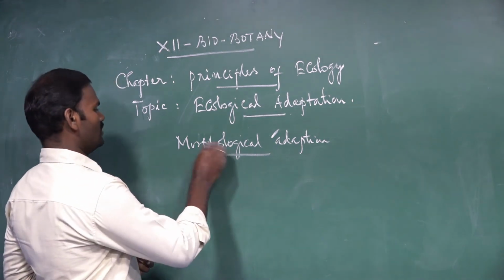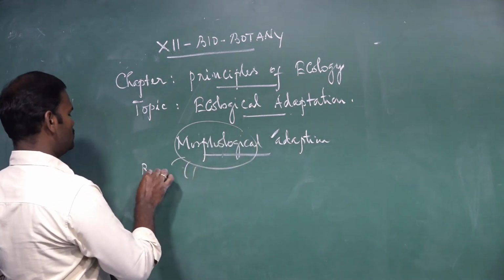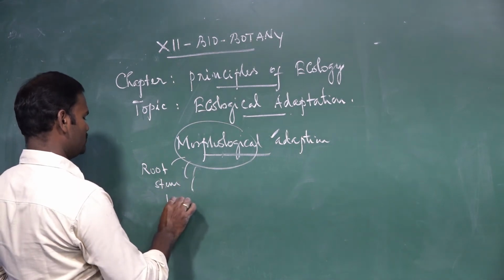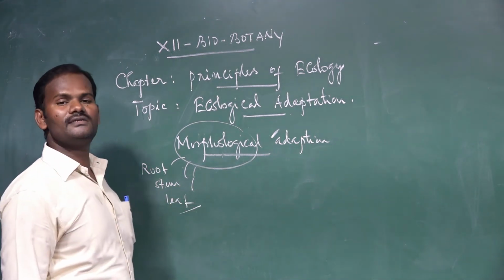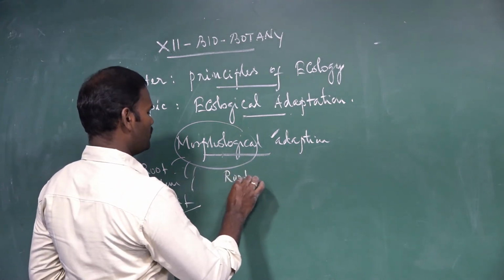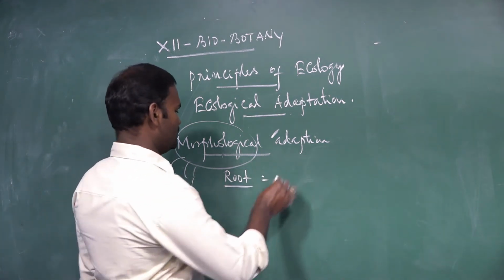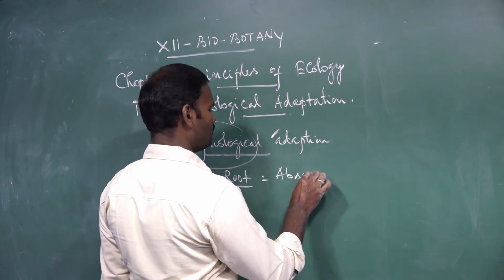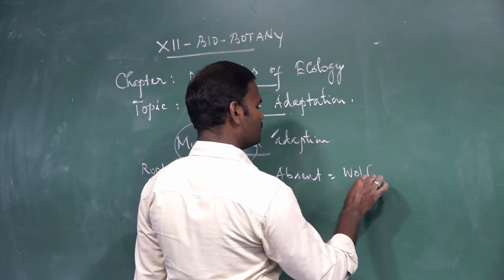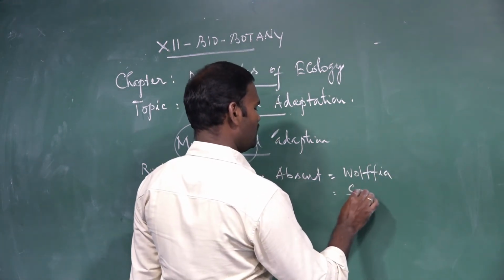These are called morphological adaptations, and in morphology we consider the root, stem, then leaf portions. These are the morphological parts of the plant body. If you take the root portion first, in some of the hydrophytes, roots are completely absent. For example, Wolffia and Salvinia.